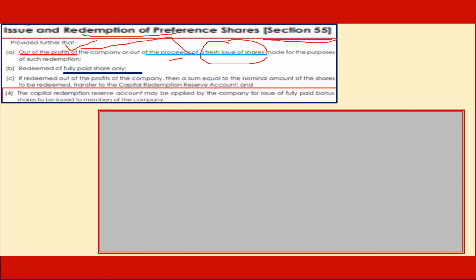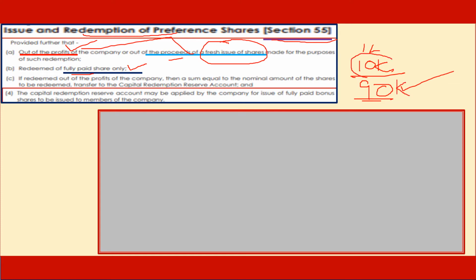The second condition it says is a preference share can be redeemed only when it is fully paid. For example, if there are 1 lakh redeemable preference shares issued, and 10,000 of the 1 lakh shares are partly paid, then even if the company has the resources by way of free reserves or a fresh equity issue, redemption can be done only to the extent of 90,000.